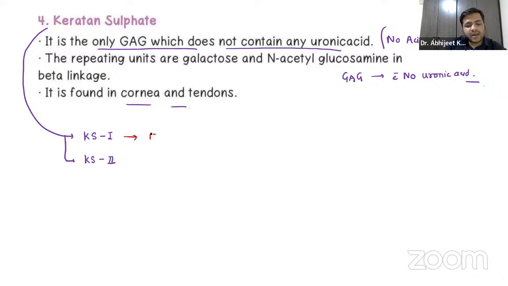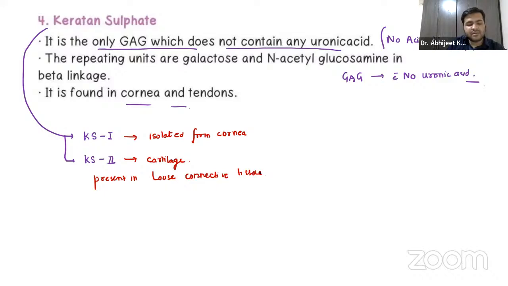Keratin sulfate 1 is isolated from the cornea. And keratin sulfate 2 is isolated from the cartilage, right? It is present in the loose connective tissue. Remember, guys, what is the peculiarity of this keratin sulfate?